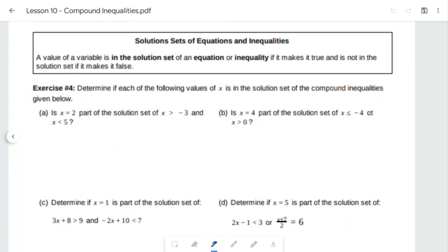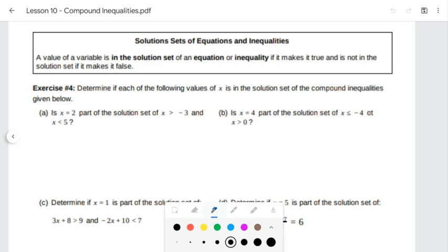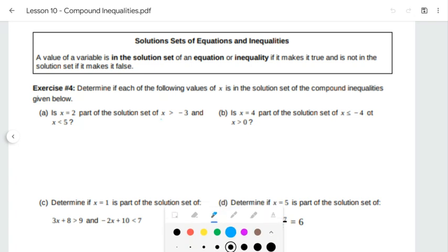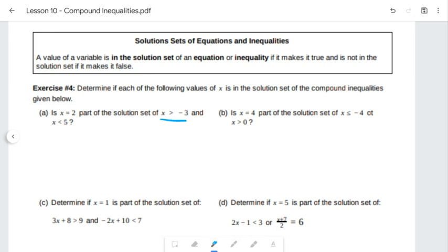Now we can find the solution sets of equations and inequalities, right? We know it's a value of a variable. A value of a variable is in the solution set of an equation or an inequality if it makes it true. And it is not when it makes it false. So we just check that our statements are true here. So in this first one, we're going to check if we plug in 2. So 2 greater than negative 3. Well, that is true.